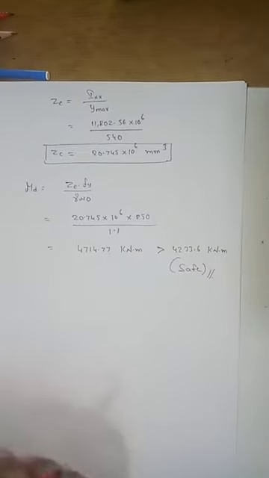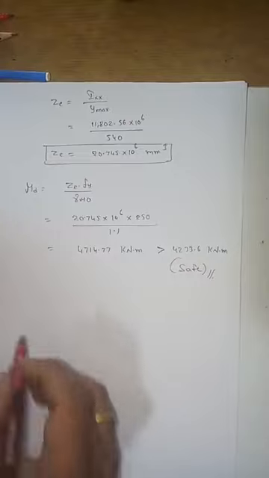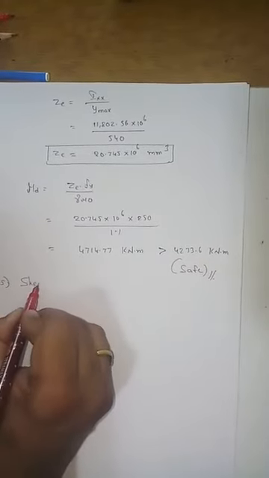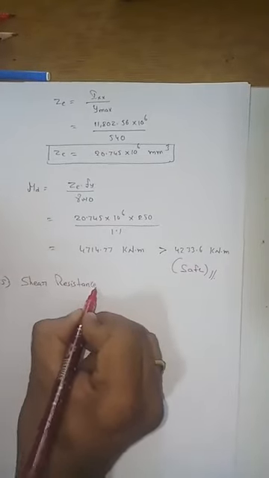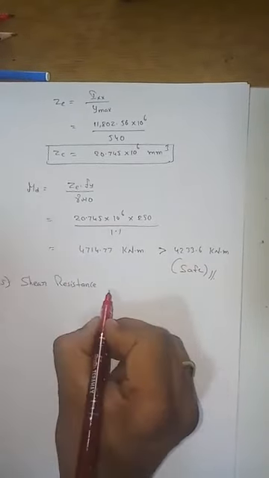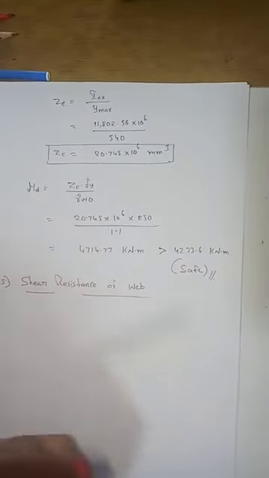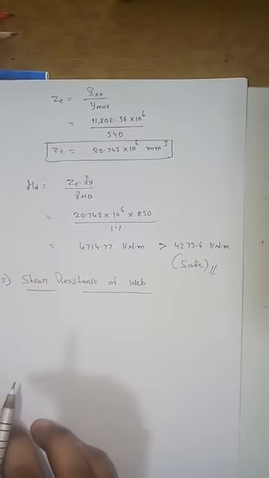Right? Next. So what next thing I have to check? Shear resistance of the web. So fifth one, shear resistance of web. What is the shear strength formula? So from where you will get the shear strength formula?